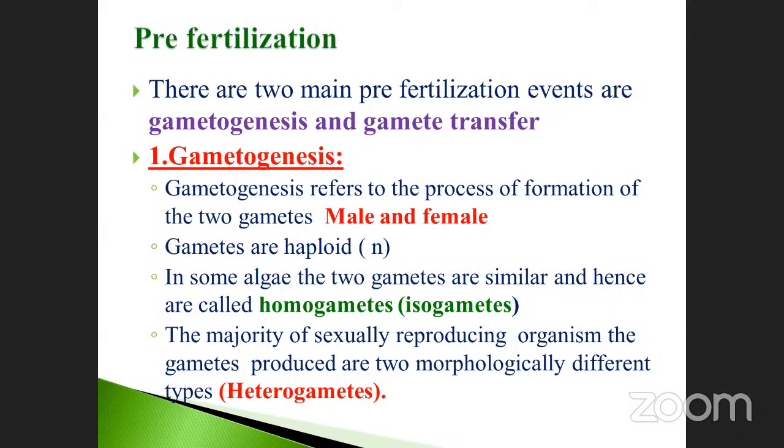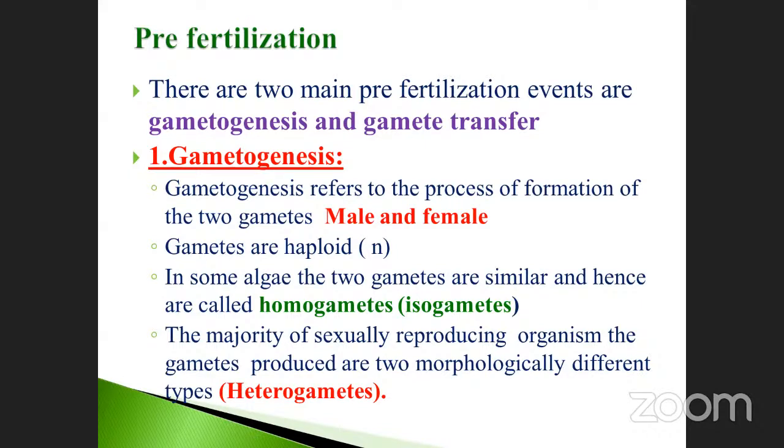What about Chlamydomonas? Okay, already we saw it, you know. Anyhow, both the gametes are similar in nature. I will show you on the next slide. In some algae, the two gametes are similar in structure. We cannot differentiate which one is male and which one is female. Such type of gametes are called homogametes.